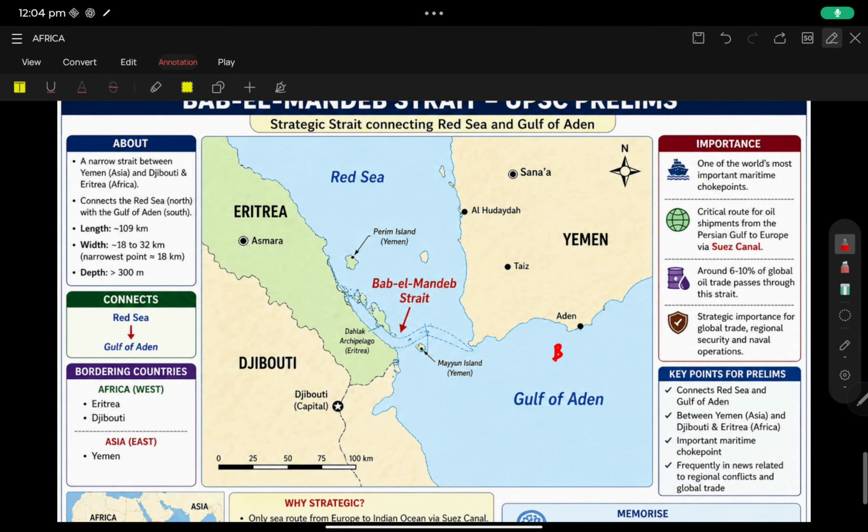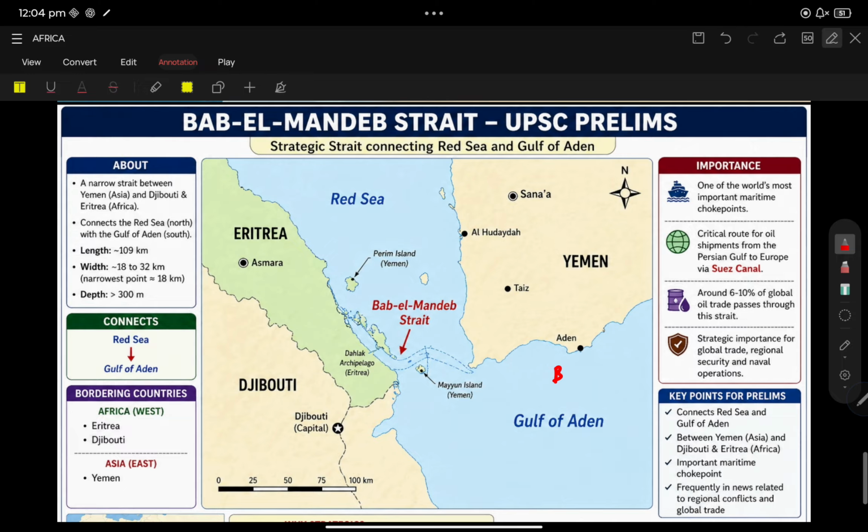Welcome to UPSC Vinoth. Today we are going to discuss one of the most important topics for the prelims, and this is a continuation of the Africa map series. Let us discuss Bab-el-Mandeb. Bab-el-Mandeb Strait is the strait that connects the Red Sea and the Gulf of Aden.